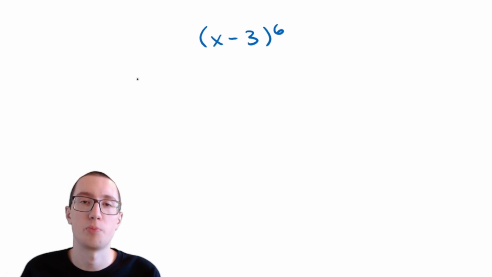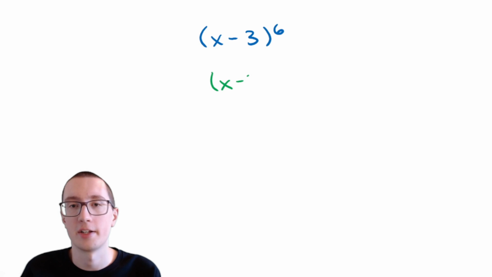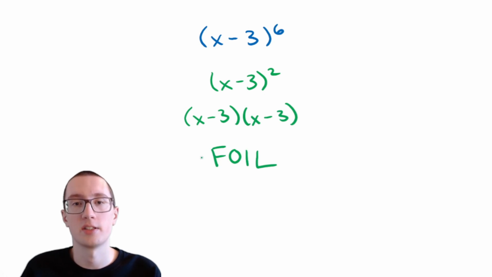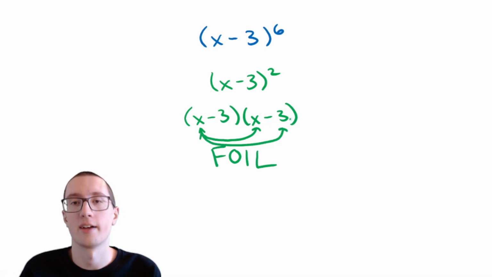Basically, we need to expand this out so that we don't have parentheses with an exponent. We need to basically simplify it, but it's not going to be simple. It's going to be way more complicated than this. So you may be familiar with something called FOIL, and you would use FOIL if you have x minus 3 squared, for example, which is x minus 3 times x minus 3. And FOIL says that you need to follow the steps of FOIL. So you need to do the first, outer, inner, and last, and so on.